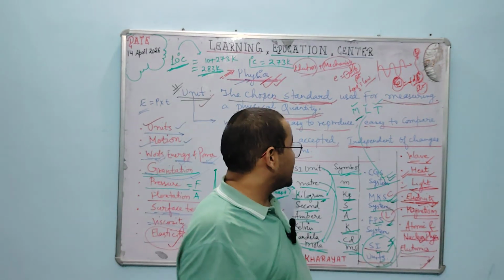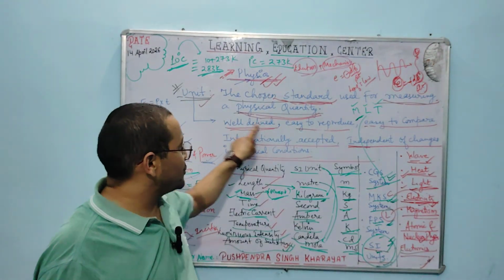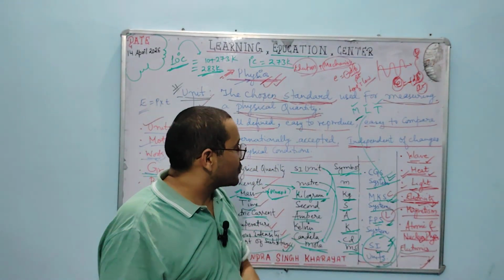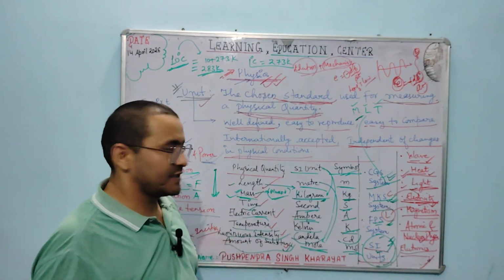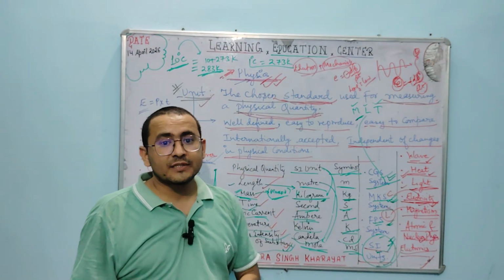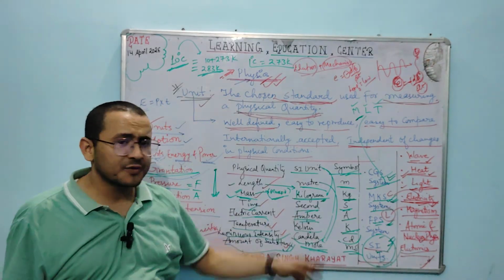Now we will discuss what kind of unit it should be. A unit should be well defined, easy to reproduce, easy to compare, internationally accepted, and independent of changes in physical quantities. So this is all about units, and we will discuss these course outcomes one by one.